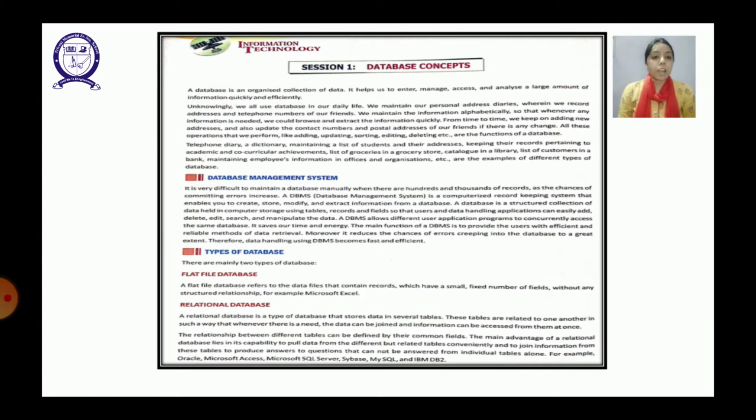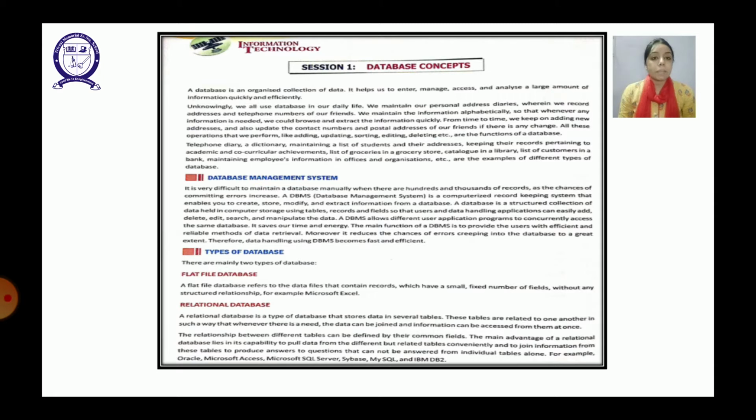Today we are going to start session 1, Database Concepts, of the unit RDBMS. The unit name is RDBMS, and RDBMS stands for Relational Database Management System. In this session we are going to learn about some of the concepts of database.